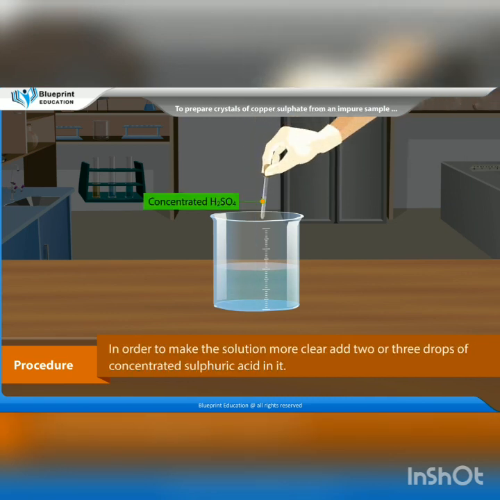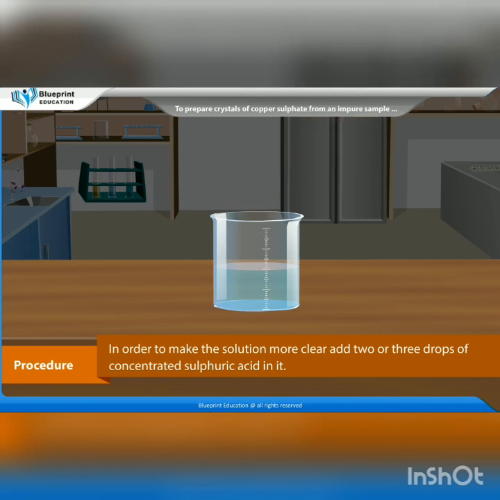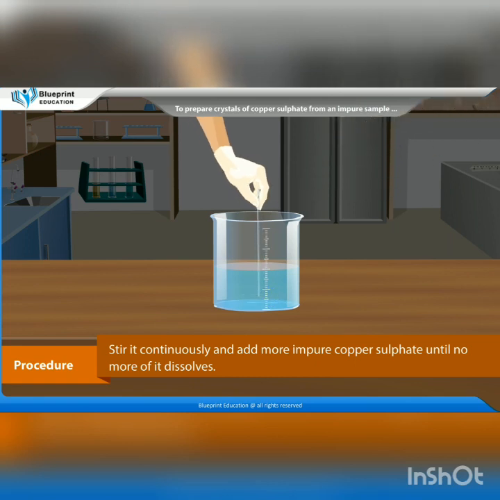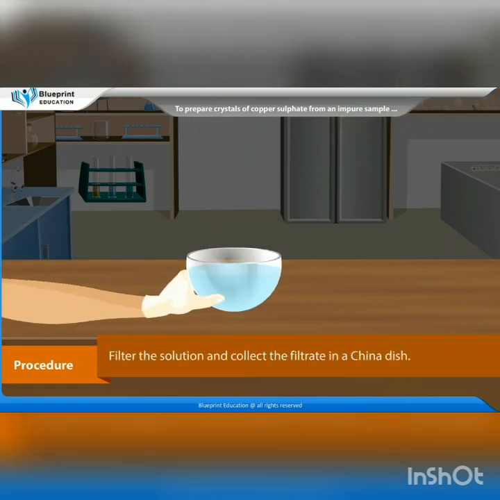In order to make the solution more clear, add 2 or 3 drops of concentrated sulfuric acid in it. Stir it continuously and add more impure copper sulfate until no more of it dissolves. Filter the solution and collect the filtrate in a china dish.